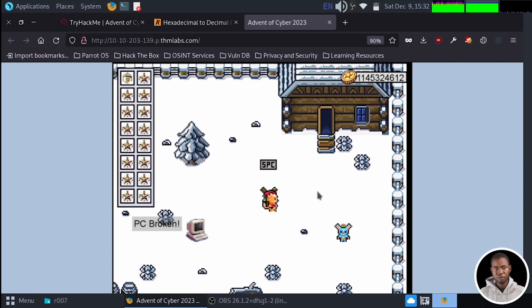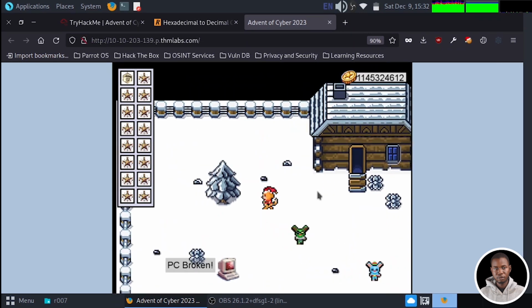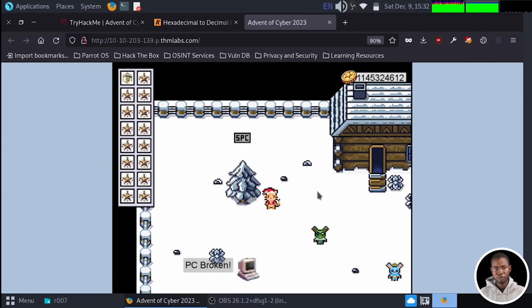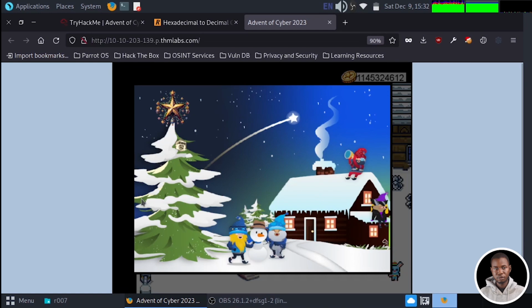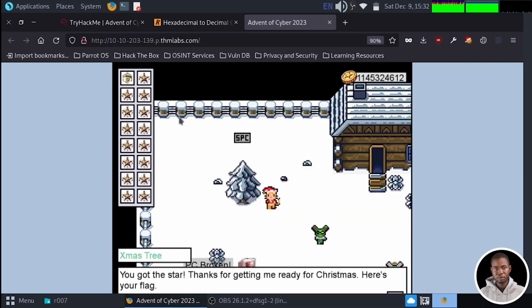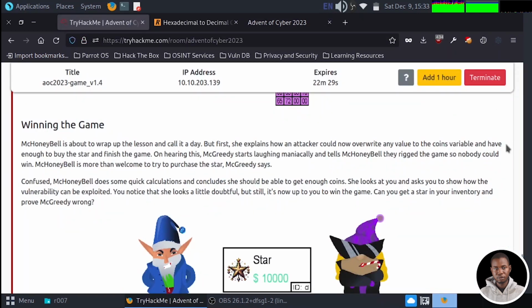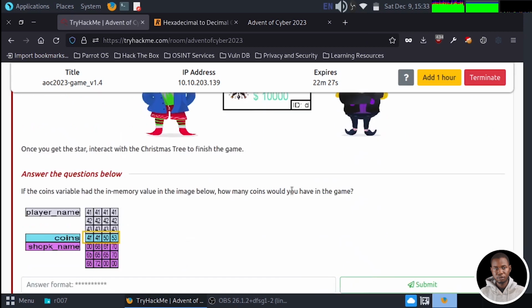So we're going to move to our Christmas tree, and we're going to interact with the Christmas tree. So you can see we've successfully won our game, and when we hit the space bar, you got the star. Thanks for getting me ready for Christmas. Here is your flag. So we're going to grab our flag. It's impossible to copy the flag here, so we're just going to use THM Mark Honeybell is the real star. So let's go and fill that inside the question for the challenge.